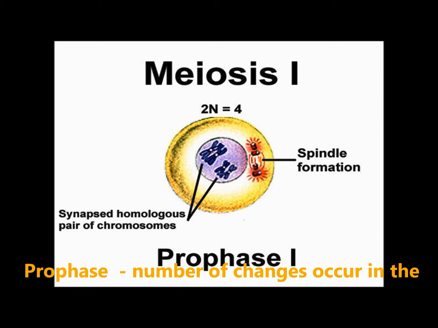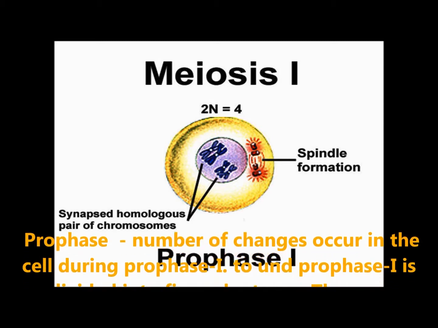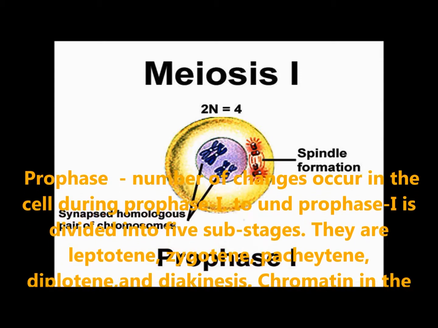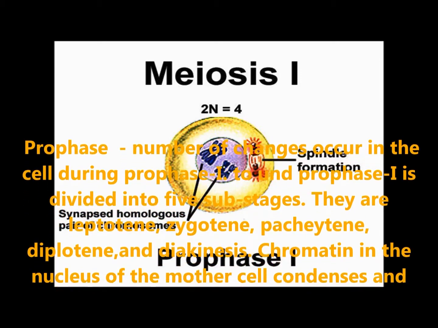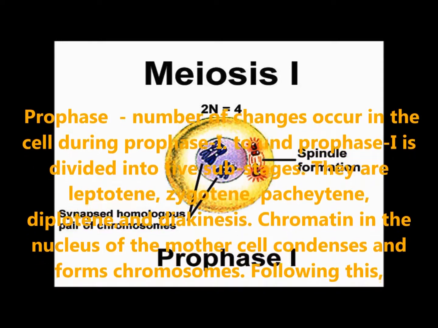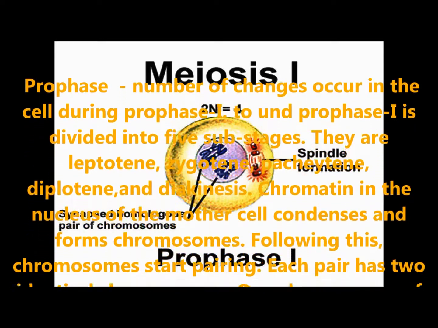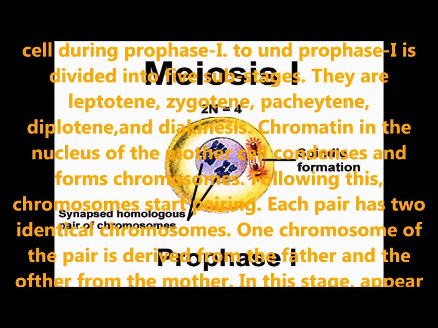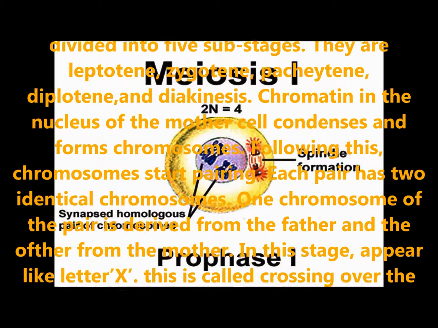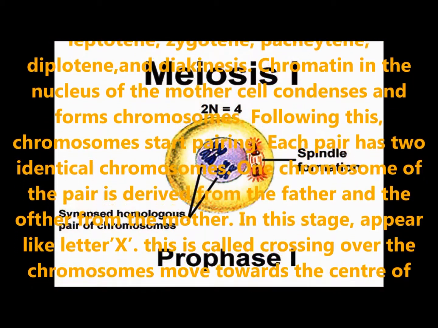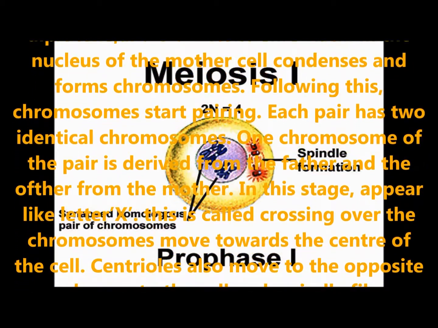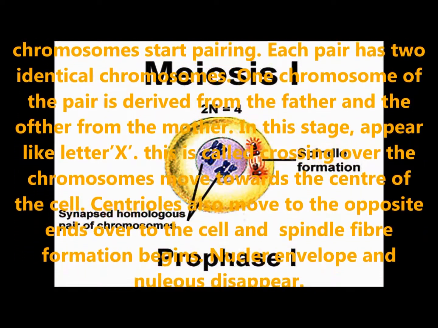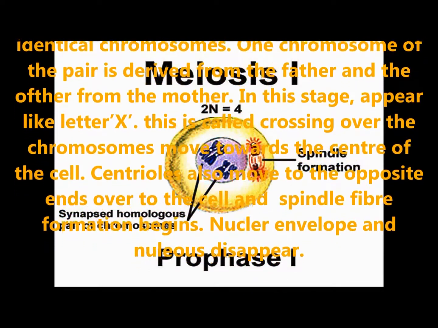Prophase. A number of changes occur in the cell during prophase 1. Prophase 1 is divided into 5 substages: leptotene, zygotene, pachytene, diplotene, and diakinesis. Chromatin in the nucleus of the mother cell condenses and forms chromosomes. Following this, the chromosomes start pairing, and each pair has two identical chromosomes. One chromosome of the pair is derived from the father and the other from the mother. At this stage they appear like the letter X.